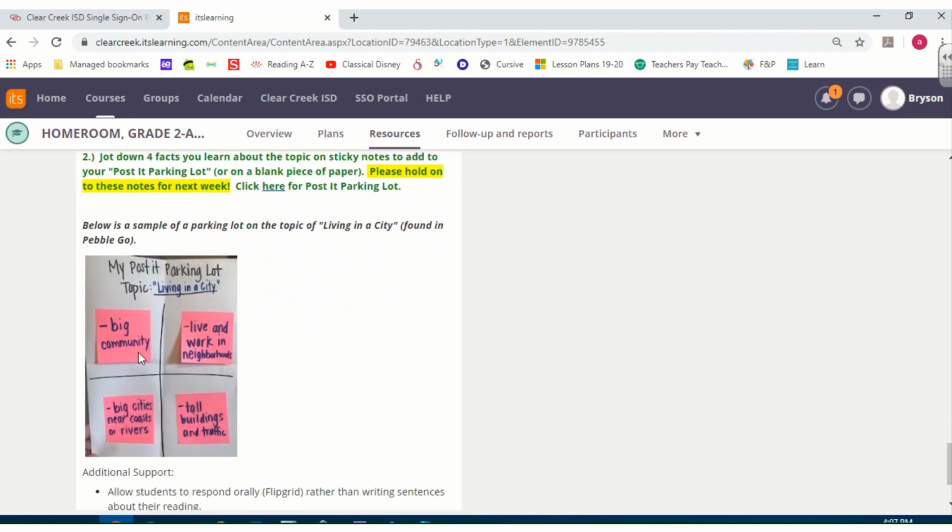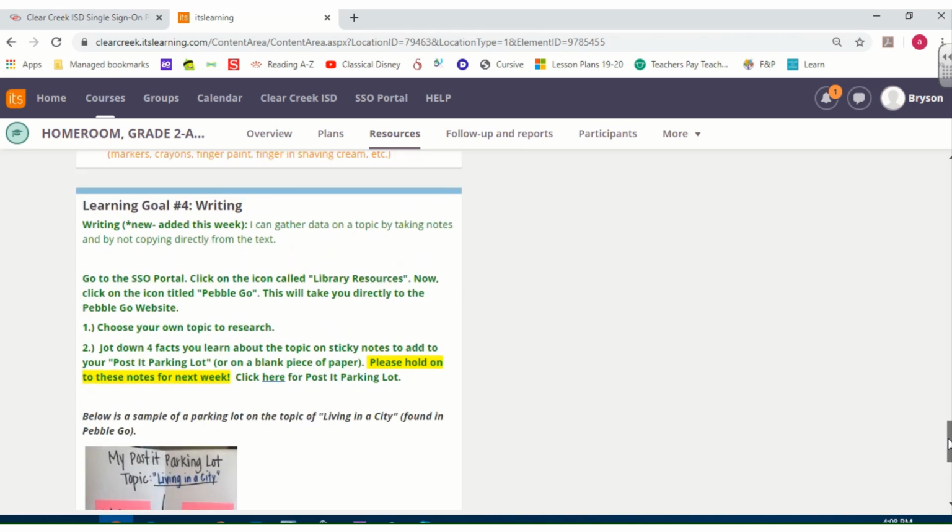Post-it parking lot of living in a city. I kind of just wrote down some basic facts, but you want to make sure that you're not plagiarizing. Remember, that's that big word for copying directly from someone else.